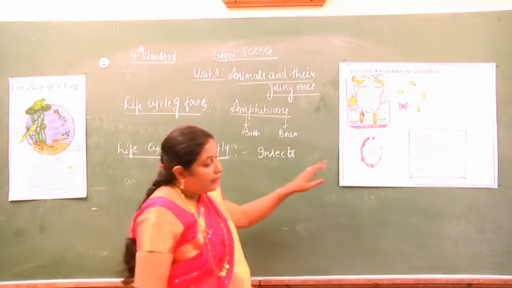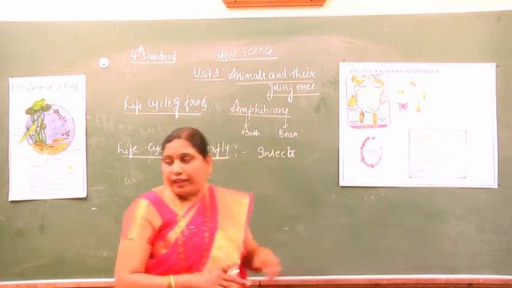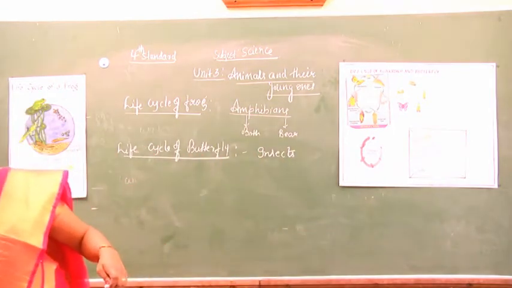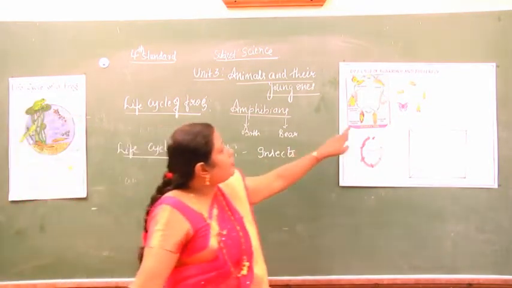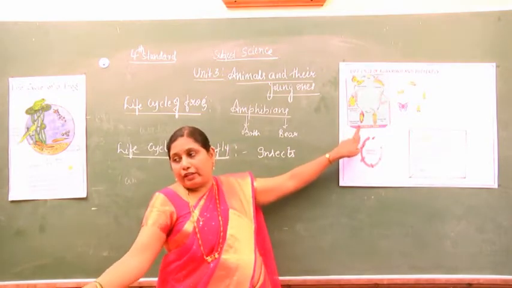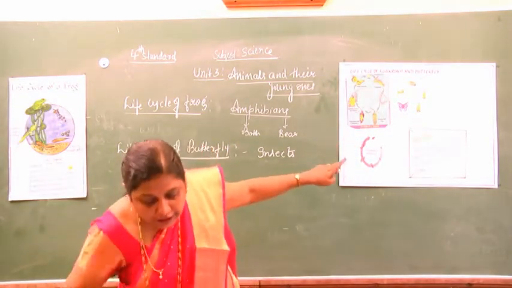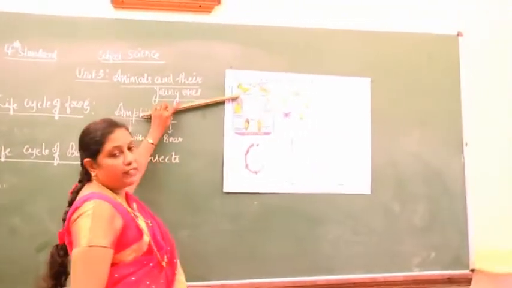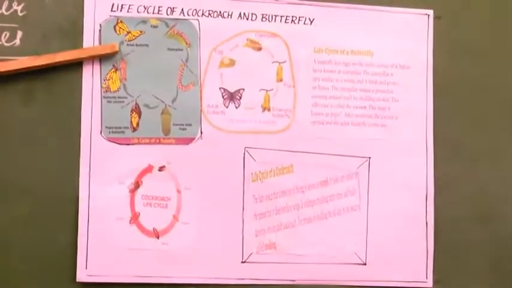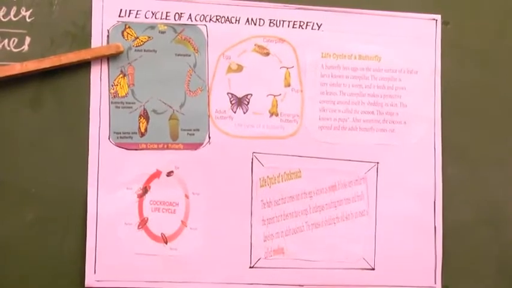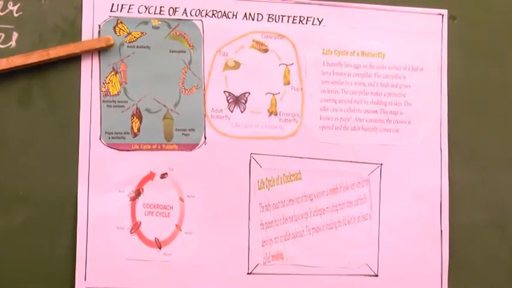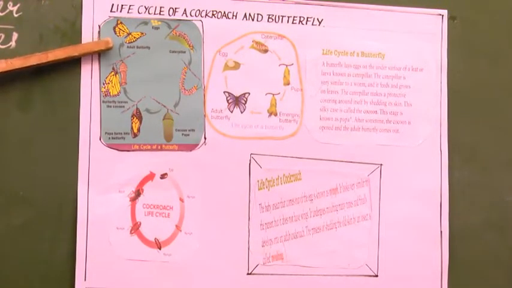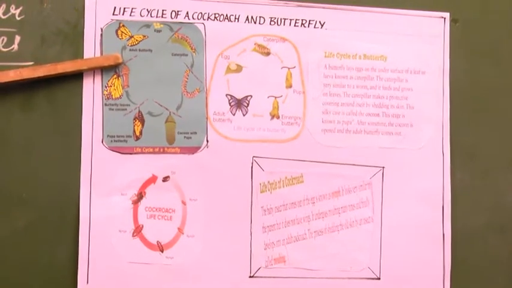Okay, students, listen. It is a butterfly. You might have observed butterflies. Butterflies are very beautiful, colorful, and we are amazed to see them flying.